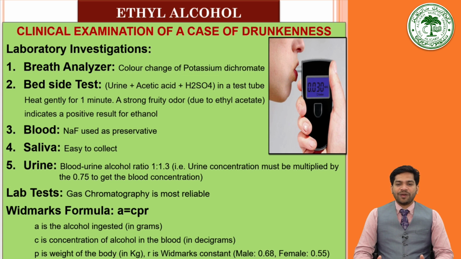The basic principle behind the breath analyzer is the change in the color of potassium dichromate, and that color is analyzed by spectroscopy. By this, they are able to tell the level of blood alcohol concentration. And we already talked, this breath analyzer works on the principle of Henry's law, that in the lungs and the blood, the alcohol concentrations are the same.